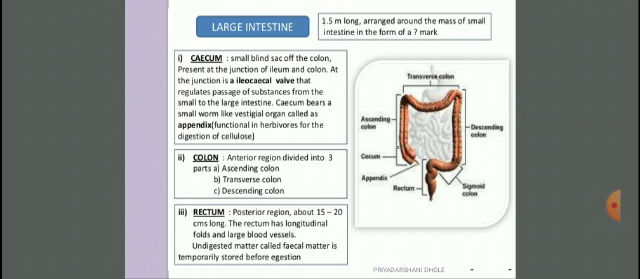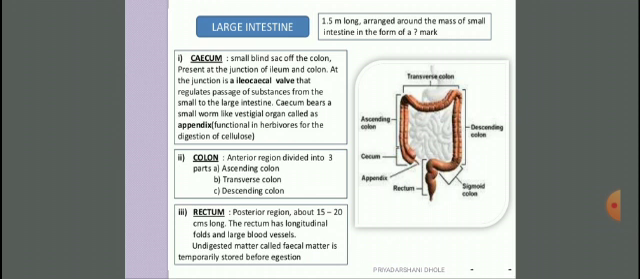In that, the cecum is a small blind sac of the colon present at the junction of the ileum and colon, and this junction is the ileocecal valve that regulates the passage of food from the small to the large intestine. This cecum bears a small worm-like vestigial organ called the appendix. It functions in herbivorous animals for the digestion of cellulose, and in our body it acts as a vestigial organ.